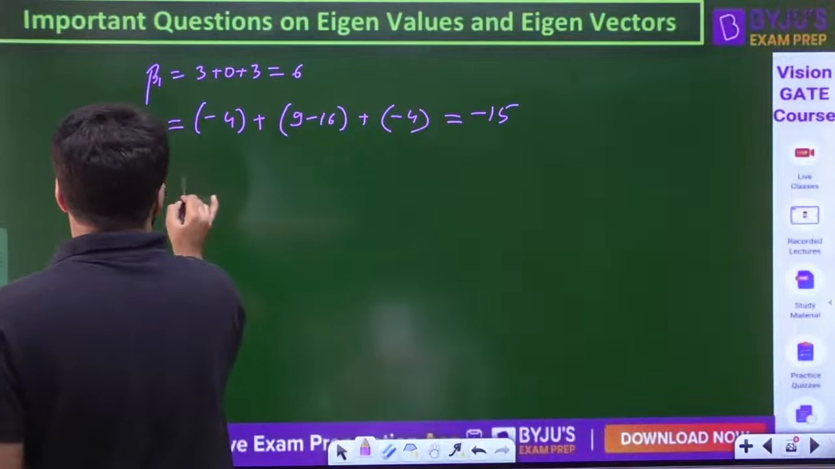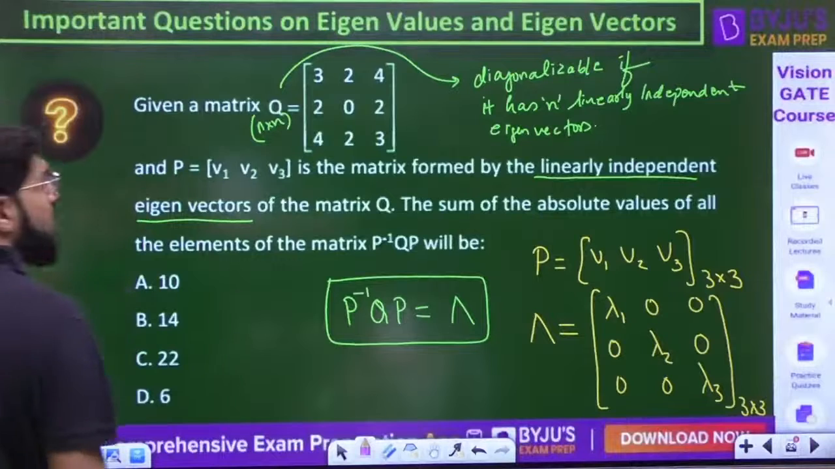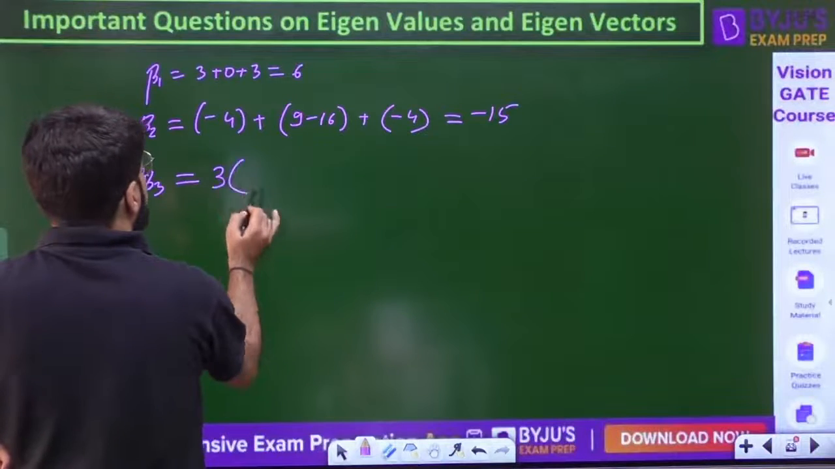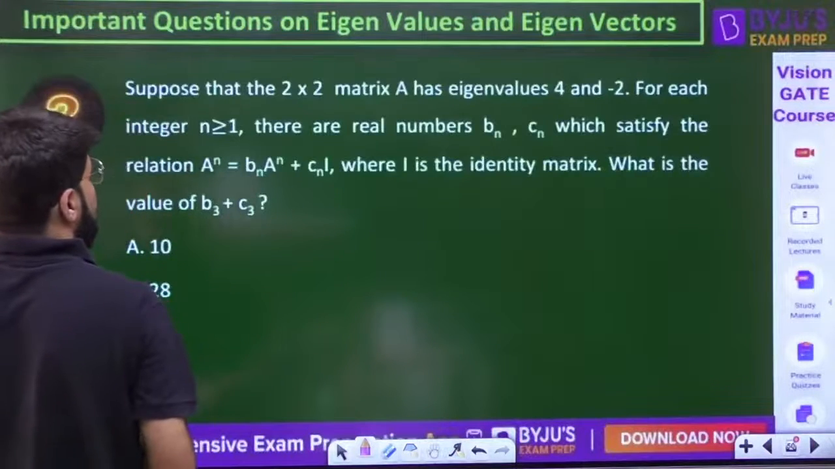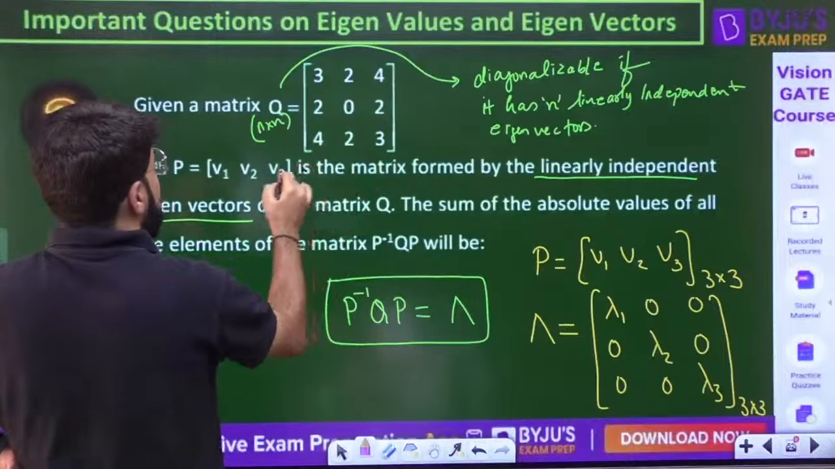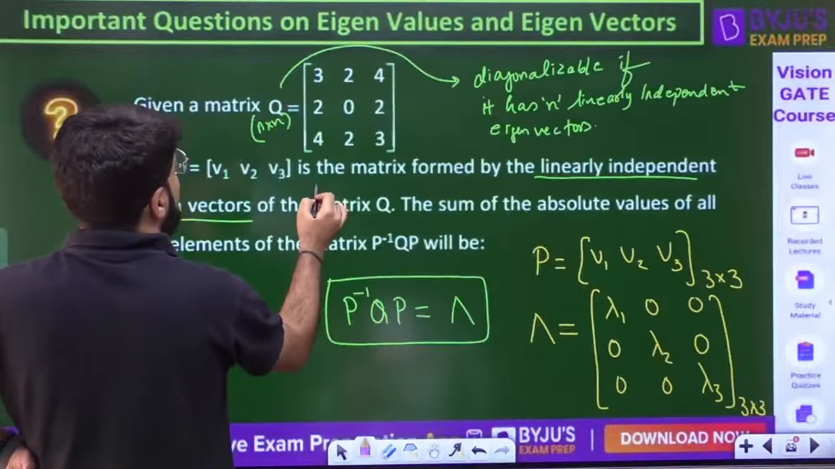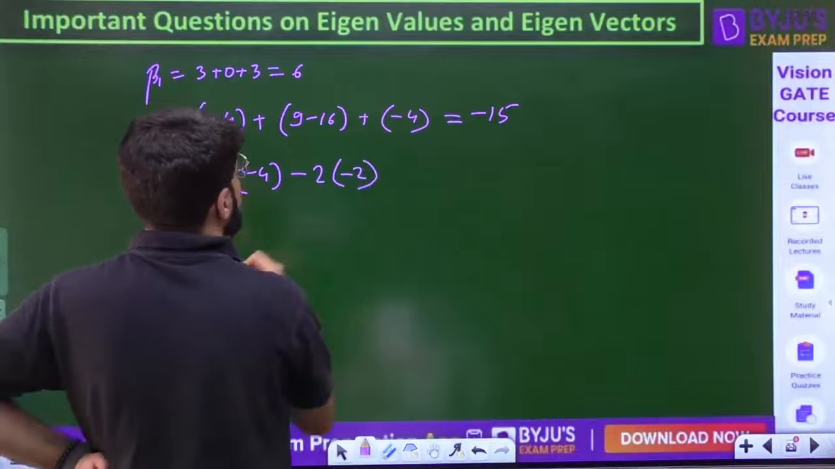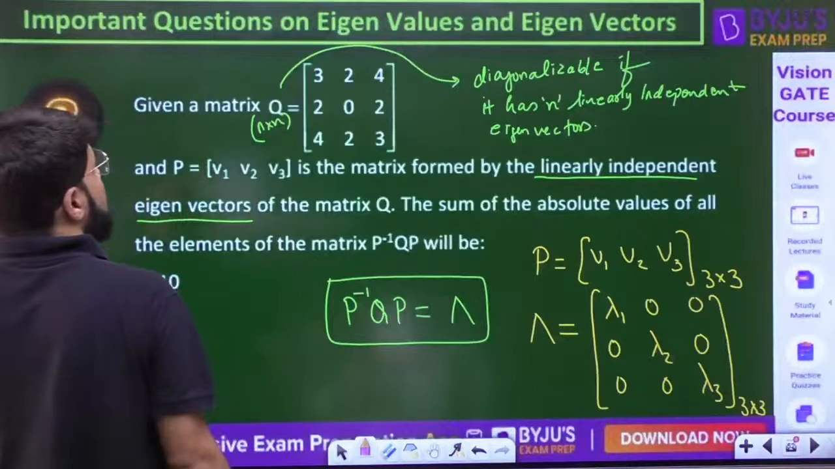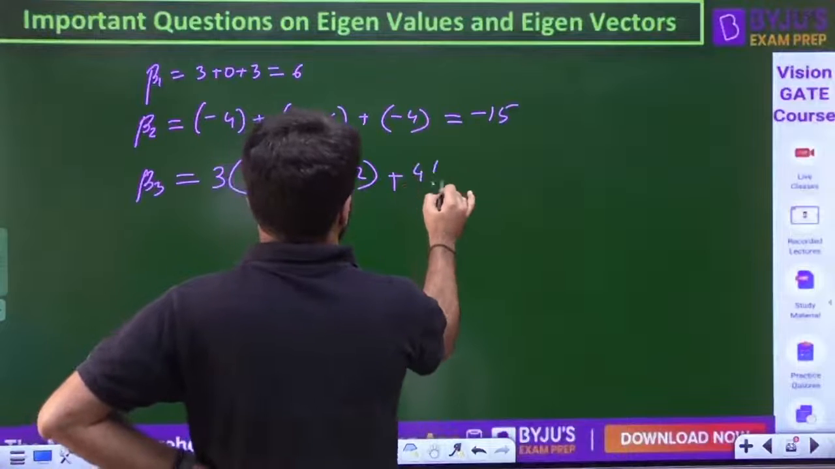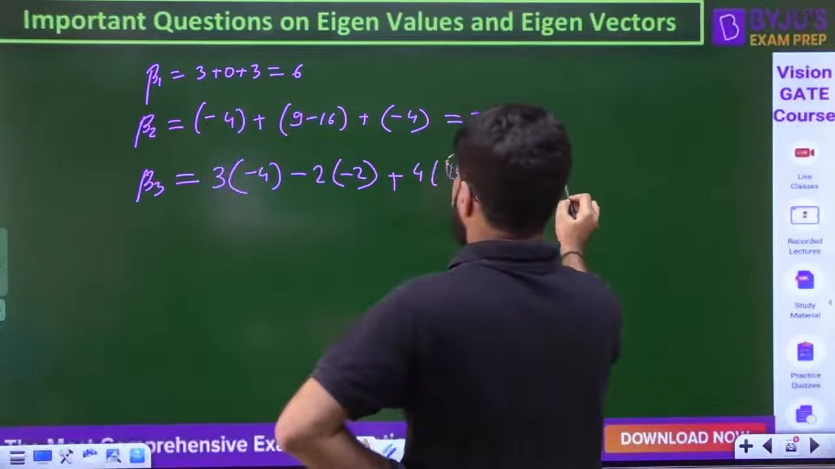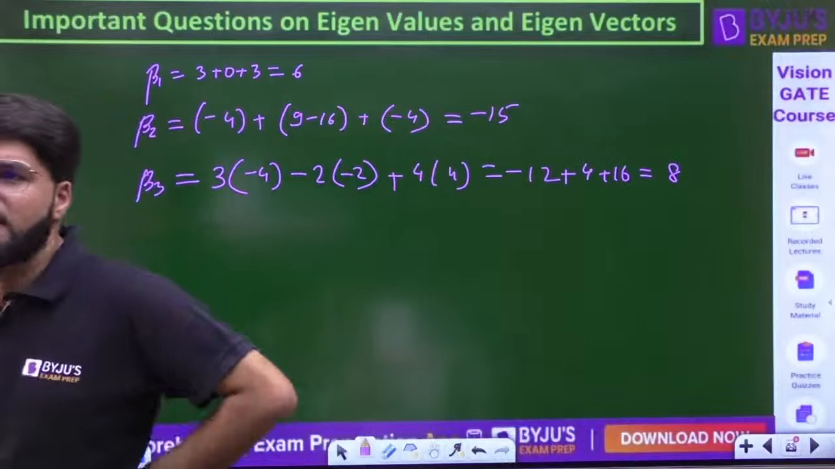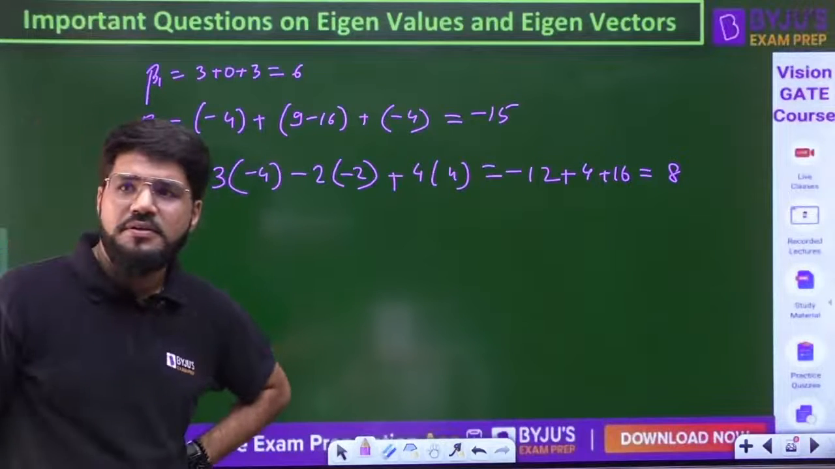And what is the value of beta 3? That is going to be the determinant. What should be the determinant for this matrix? Let's solve regularly only. 3 into 0 minus 4, minus of 2 into 6 minus 8, that is minus 2, and plus 4, and that is 4. So what is the determinant? That is minus 12 plus 4 plus 16, so that should be 8. Just check the numbers.